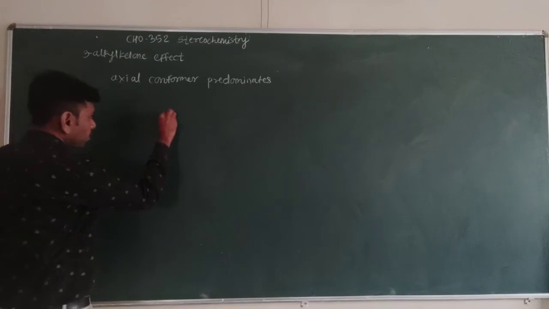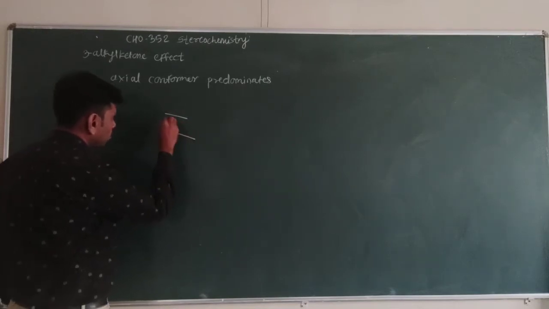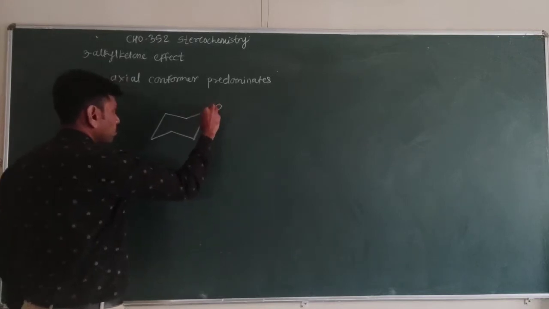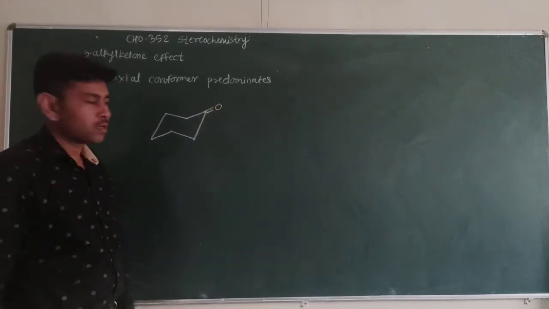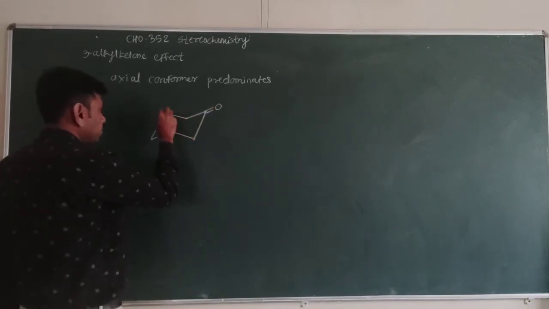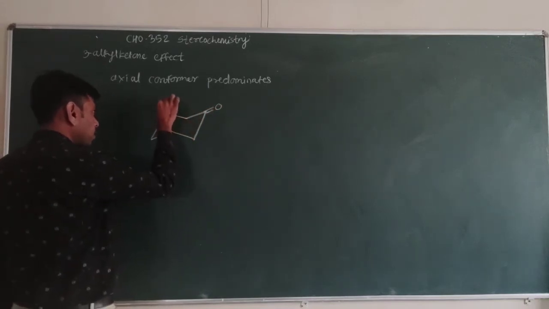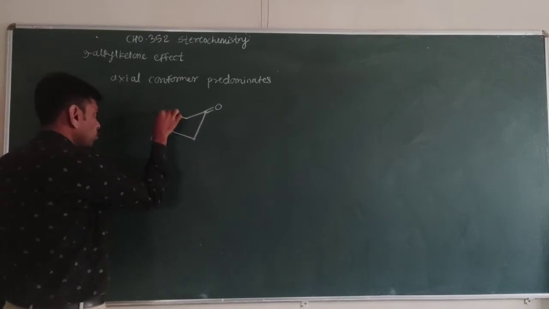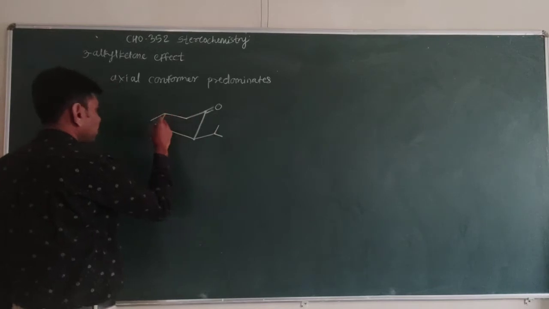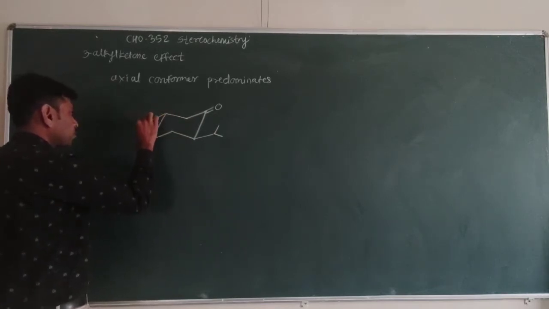Now see here, this is the cyclohexanone compound, and at position number 3, counting from here, suppose a group is present here, and at position 3 suppose a methyl is present.